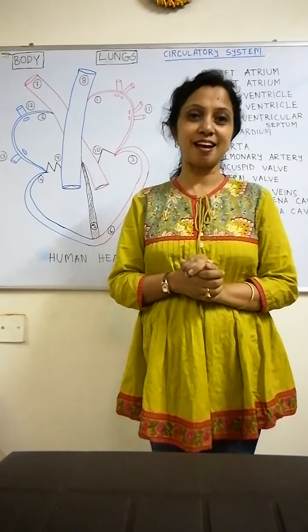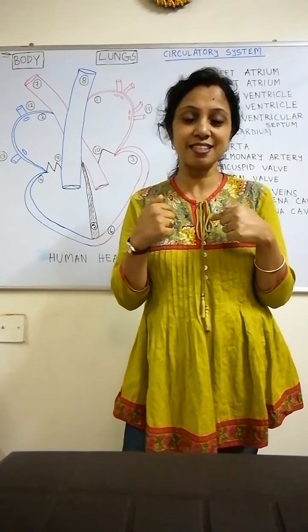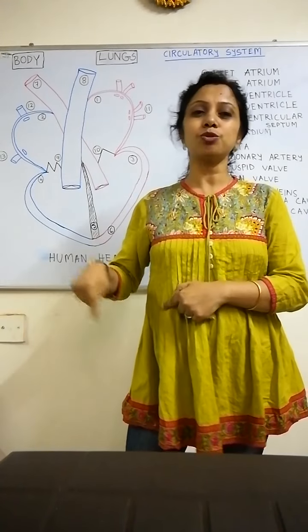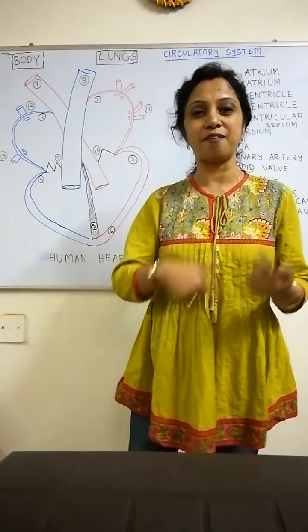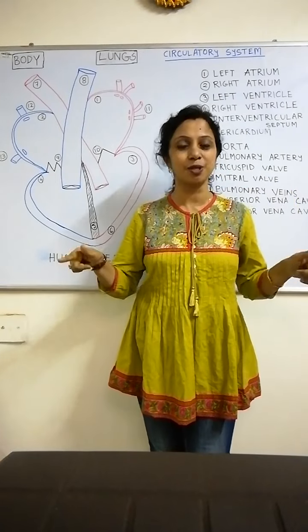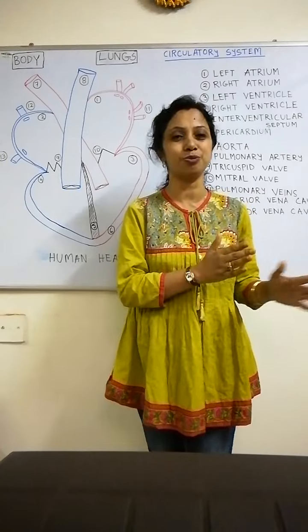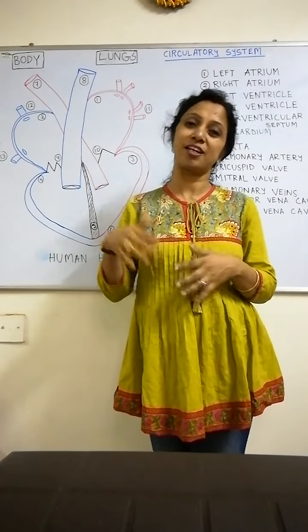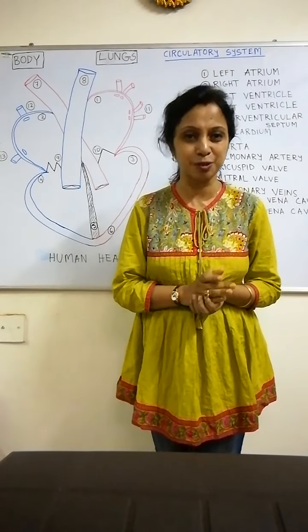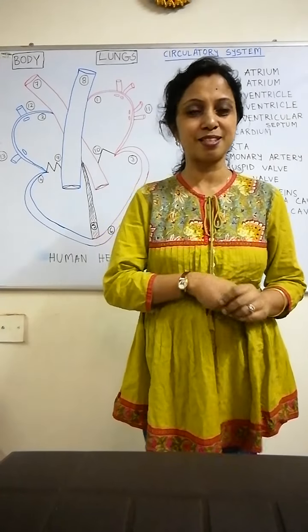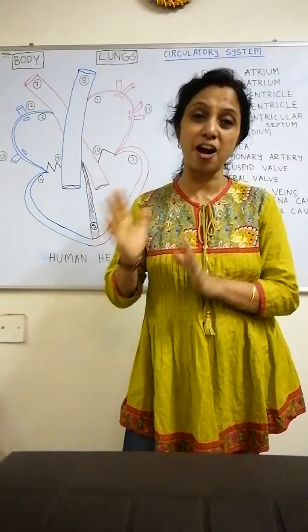The nutrients and the oxygen that we inhale also flow through the blood, through our entire body. That is the circulation. And the excretory products also go away from our body through this circulation. Okay, so these are the circulatory system's functions.